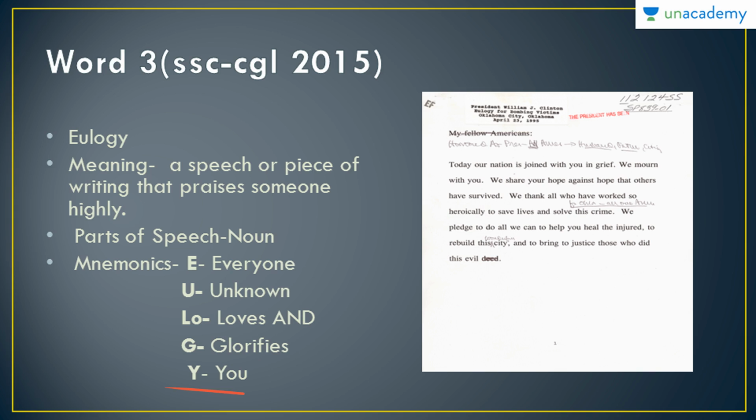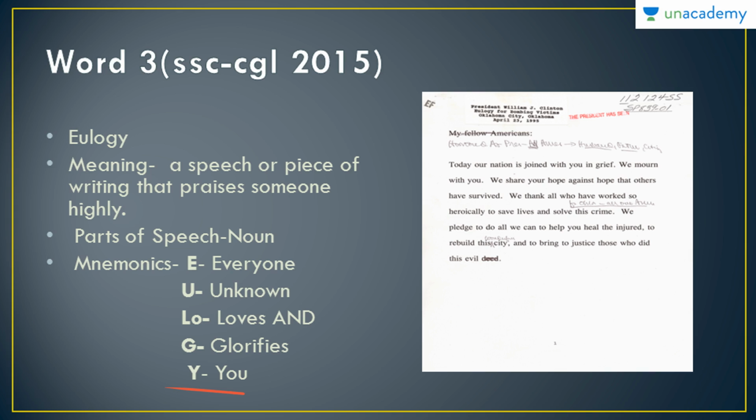So everyone unknown loves and glorifies you. I know it does not make a lot of sense, but the point is that we are not here to make sense. We are here to learn the words, and we are here to use absurd techniques to make sure that it is very unique for every word, so that we can remember it.